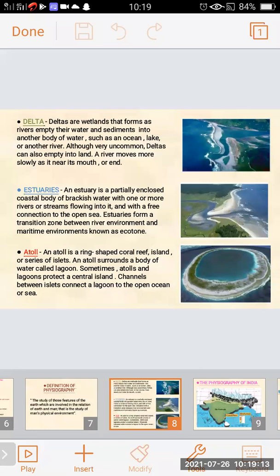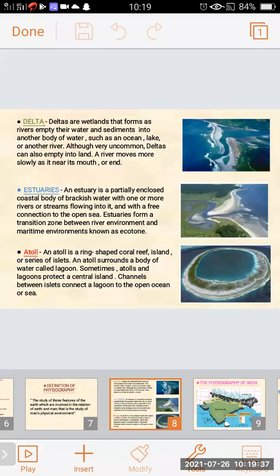An estuary is a partially enclosed coastal body of brackish water with one or more rivers or streams flowing into it and with a free connection to the open sea. Estuaries form a transition zone between river environment and maritime environment known as ecotone.